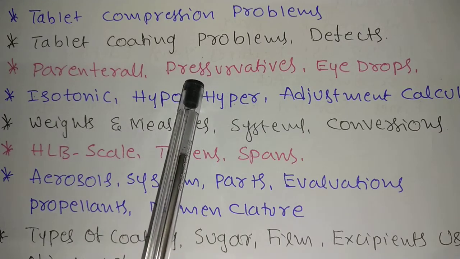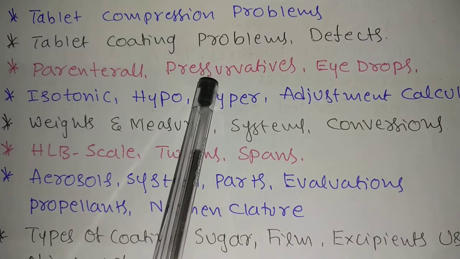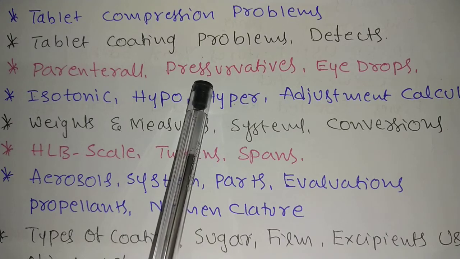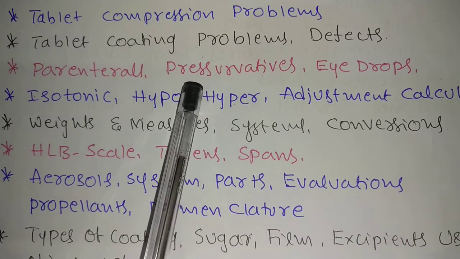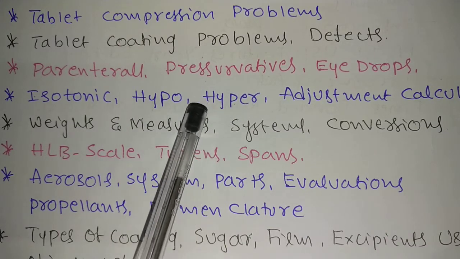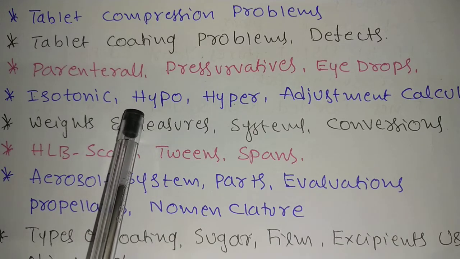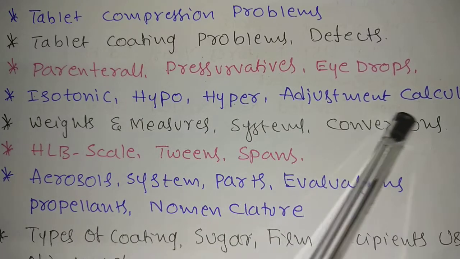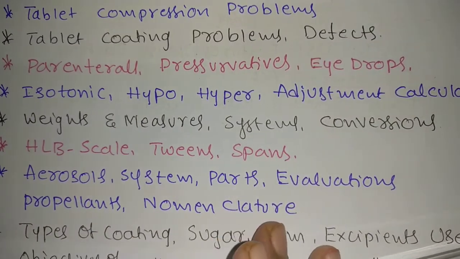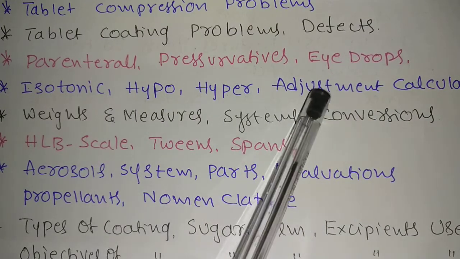Next, preservatives used in parenterals, eye drops. Okay, and their concentrations. For example, say benzalkonium chloride. How much are you using benzalkonium chloride? It has appeared a number of times. Okay, isotonic, hypotonic, hypertonic. Why are we using only 0.9% NaCl? Why are we using only 5% dextrose solution, like that. Adjustment calculations, how to adjust: class 1 method, class 2 methods are there. Okay, you can find in the Martin book, adjustment calculations of isotonicity.